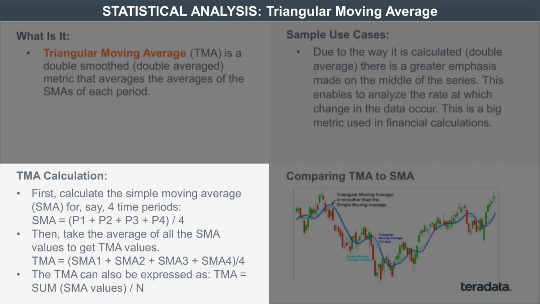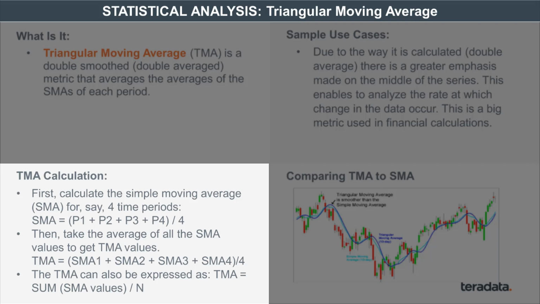Now, each one of these simple moving averages for each period, for period 1, period 2, period 3, and period 4, is taken, and the average for all of the 4 is computed. So, as you can see, it's taking the average of the averages. That's the triangular moving average.